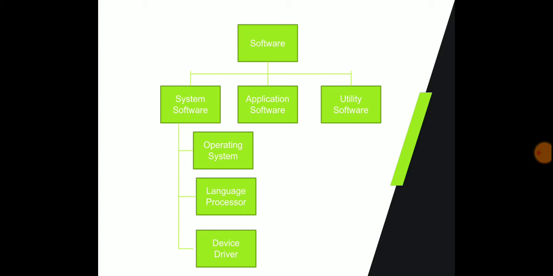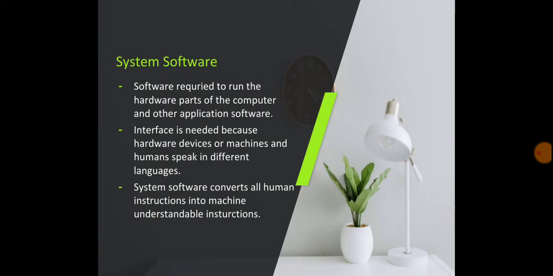The system software acts as the interface between the computer hardware and the user, like you and me. Now why is this interface required? Because we speak a language called English, or you could be speaking in some other language, but the computer understands only one language, the binary language, zeros and ones.